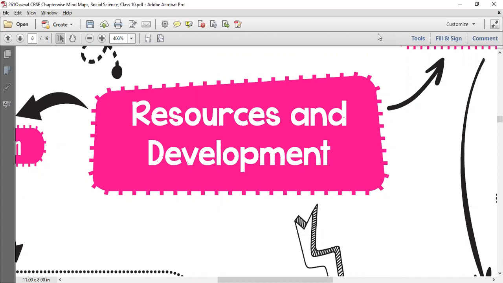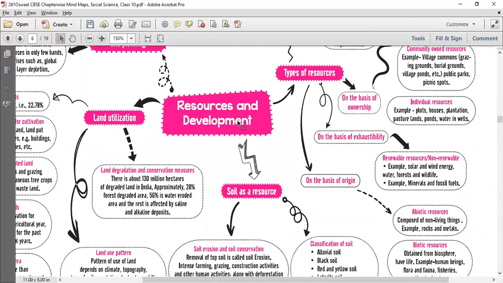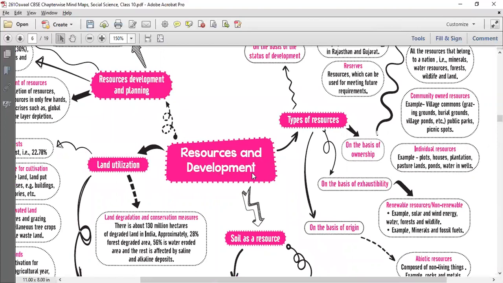So in this chapter, you learned the meaning of the word resources and development. You learned about resources and development, the types of resources, resource development and planning, land utilization, and of course, you learned about soil as a resource.